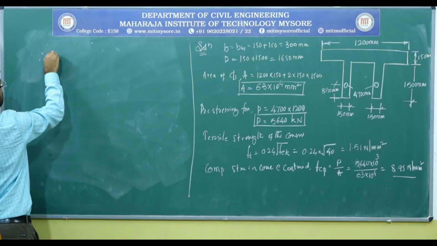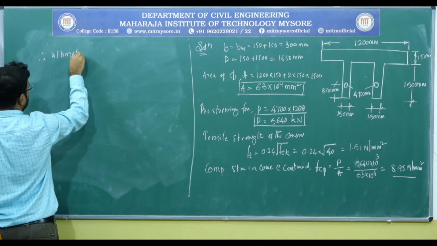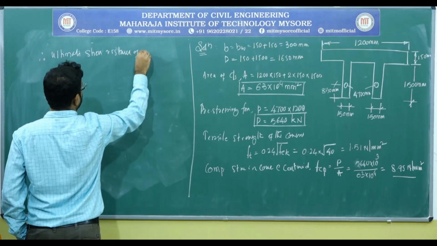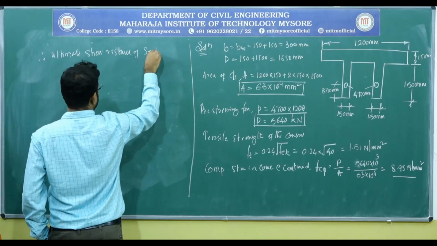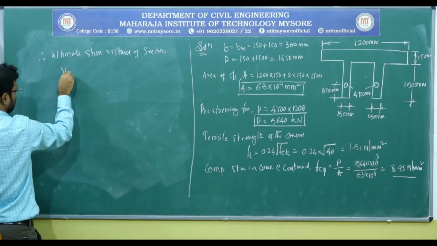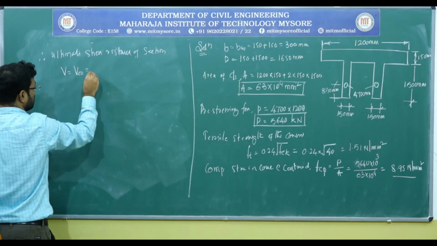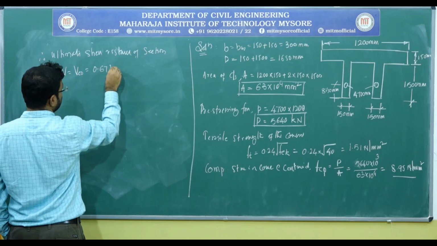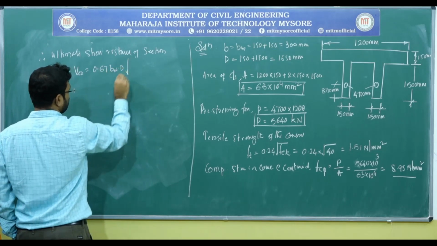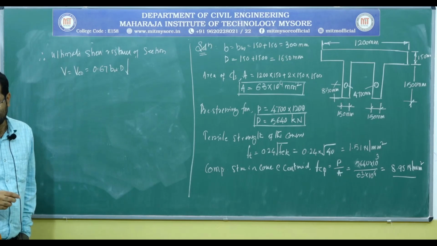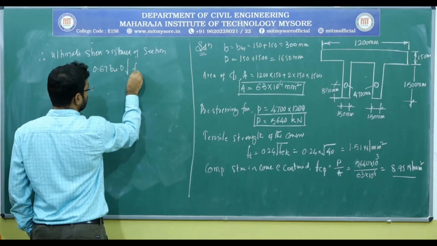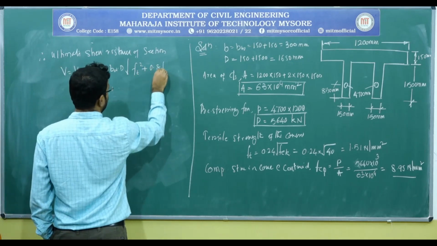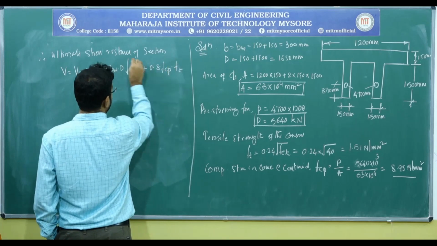Therefore, the ultimate shear resistance of the support section, VCO, equals 0.67 into B or BW into D into under root of FT square plus 0.8 times FCP into FT.